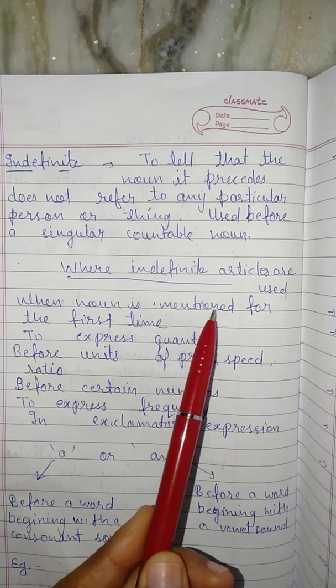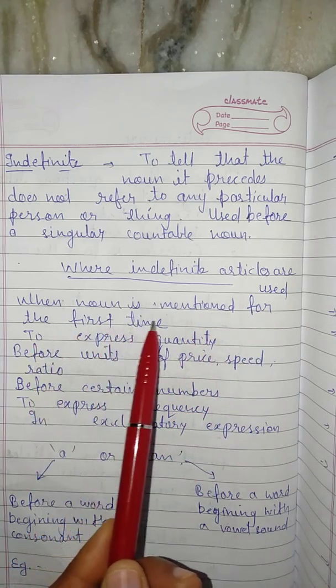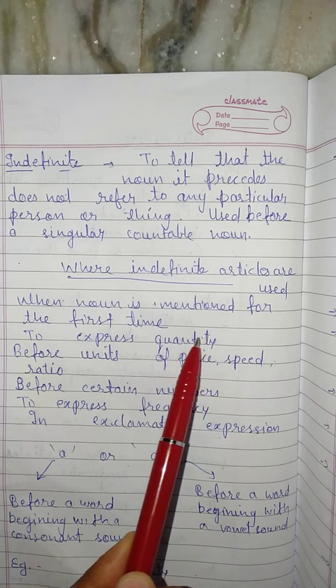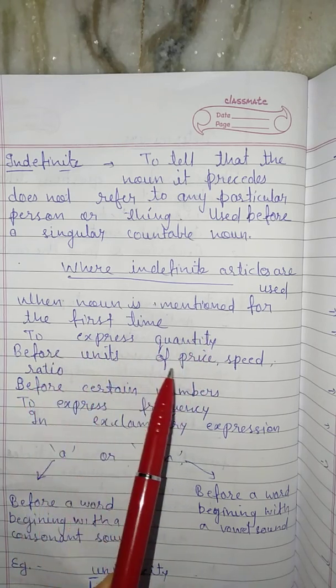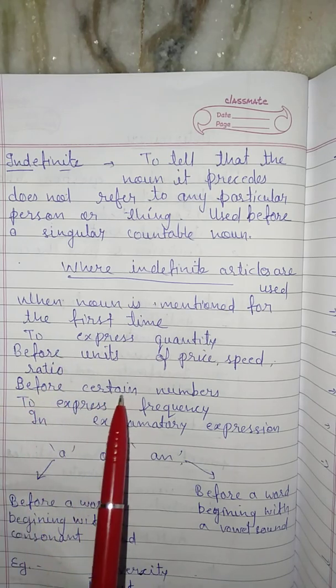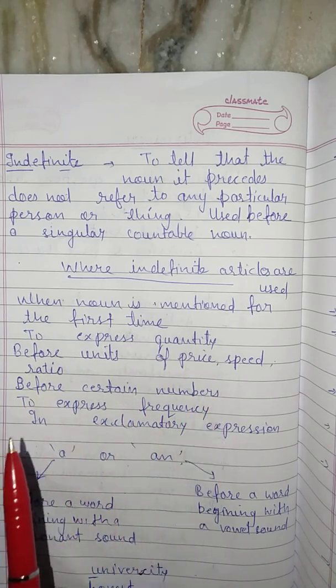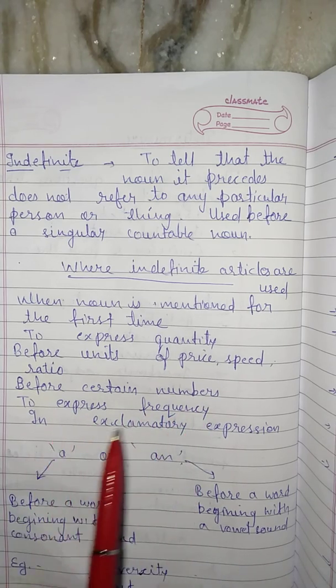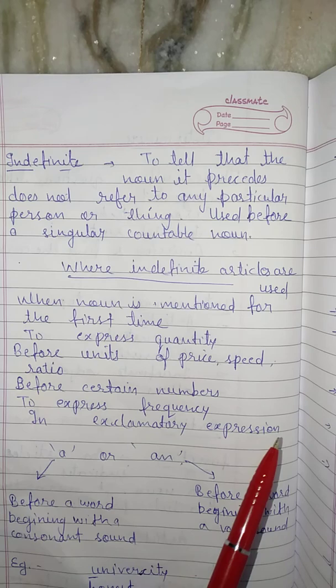When a noun is mentioned for the first time, to express quantity, before units of price, speed or ratio, before certain numbers, to express frequency, and in exclamatory expressions.